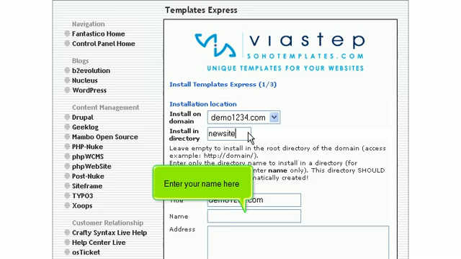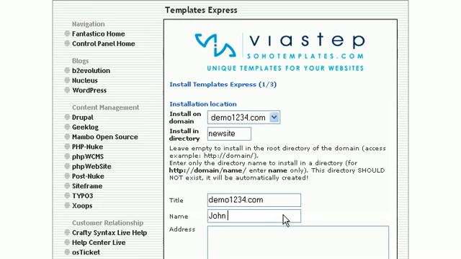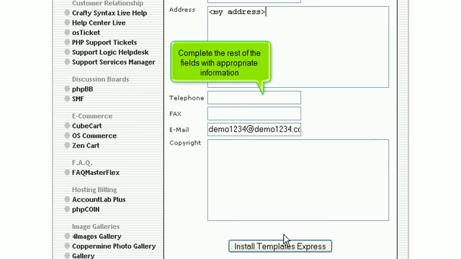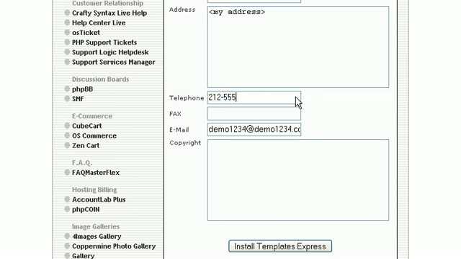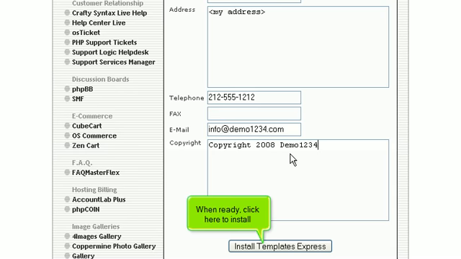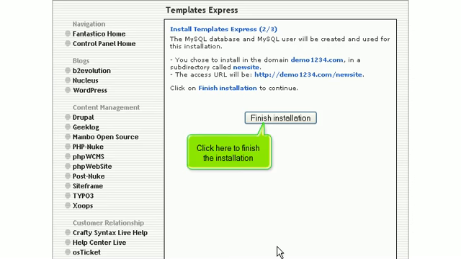Enter your name here. Complete the rest of the fields with appropriate information. When ready, click here to install. Click here to finish the installation.